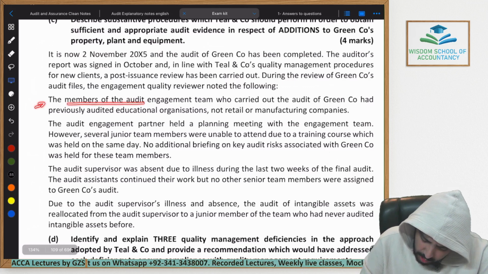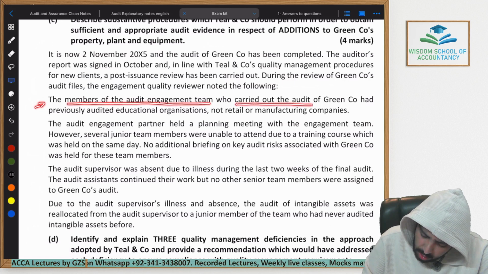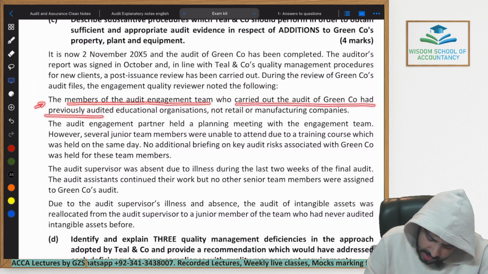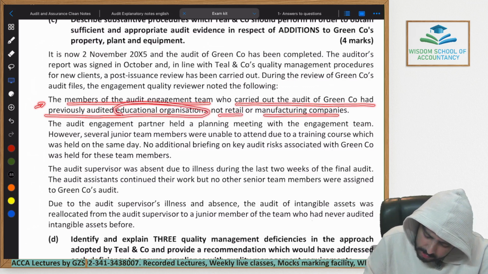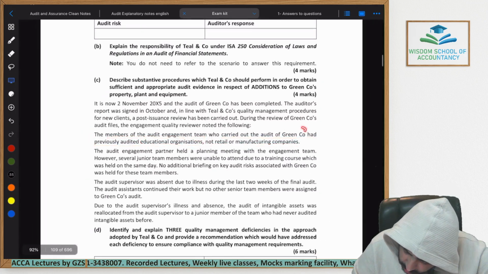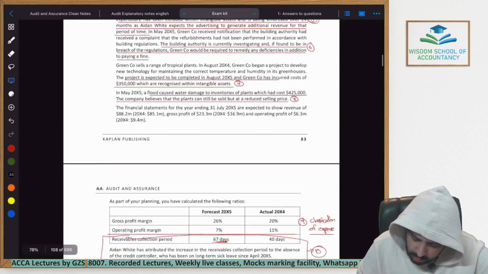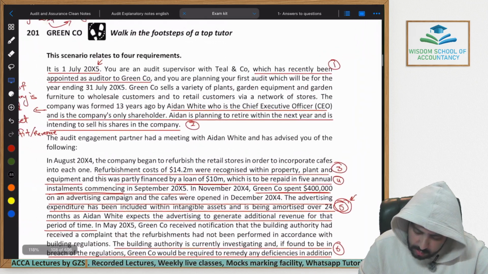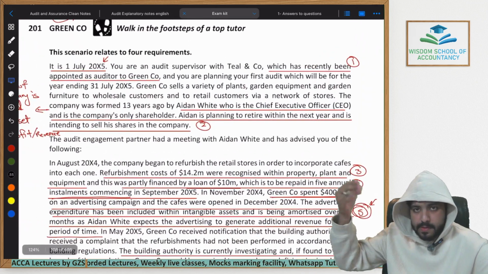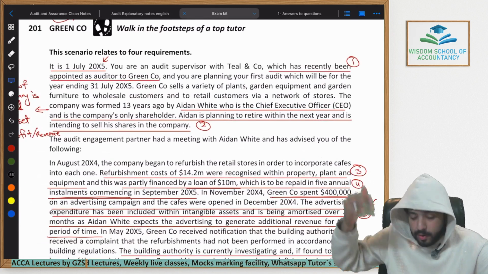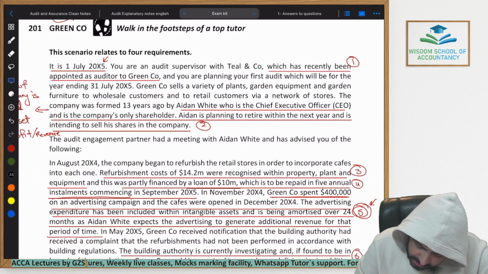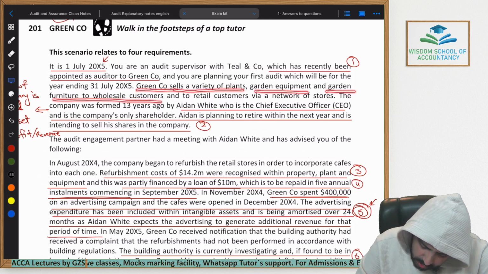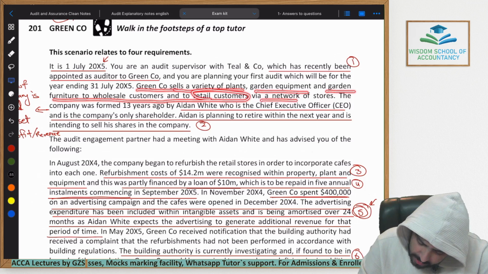The members of the audit engagement team who carried out the audit of Green Corporation had previously audited educational organizations, not retail or manufacturing companies. Now, what is Green Corporation? What is the industry of Green Corporation? What is the business of Green Corporation? Some of you who have listened to the previous question in which we discussed audit risk already know. It is listed here. Green Corporation sells a variety of plants, garden equipment and garden furniture to wholesale customers and to retail customers via a network of stores.